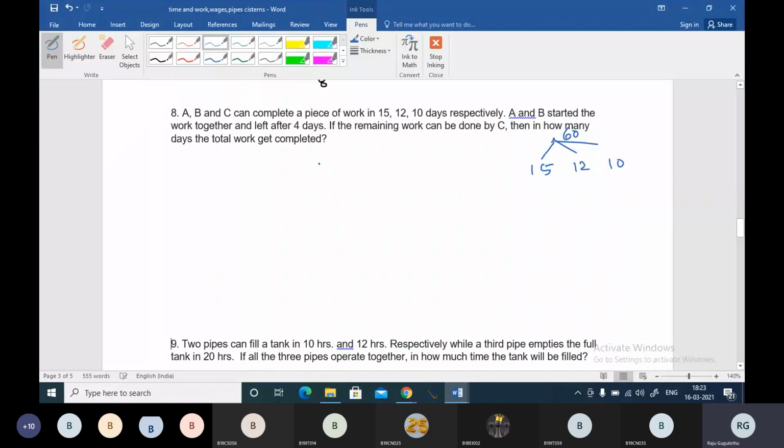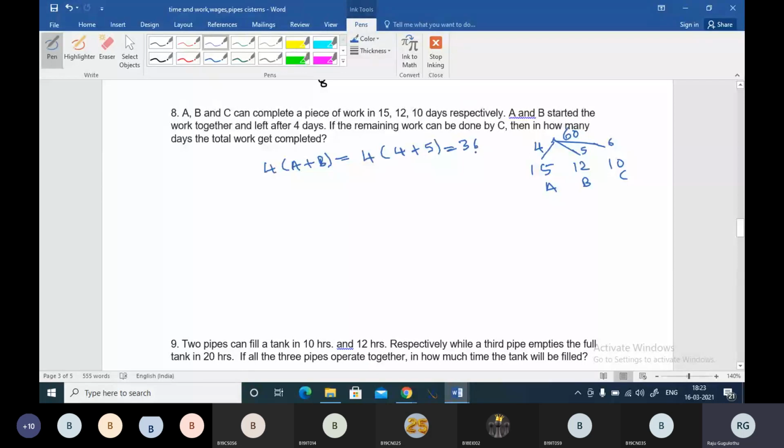A and B started the work together. When 60 is the LCM, 15 fours, 12 5s, and 10 6s. These are ABC's individual efficiencies. And A and B started the work together and left after 4 days. That means 4 days they worked, A and B worked, boss. So you can see 4 into A and B, 4 into 4 plus 5, that is 9. 36 units of work is done.